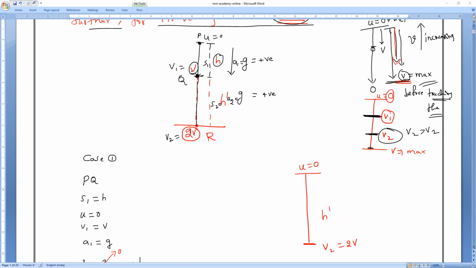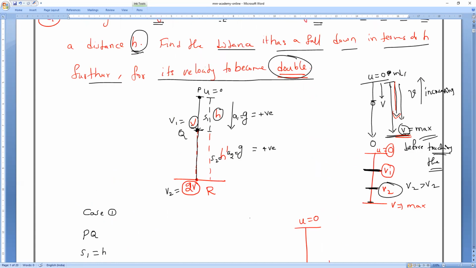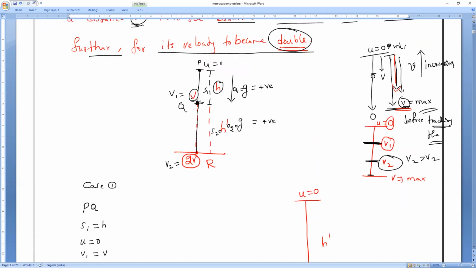That is what you have to remember. Any problem for anybody? You can ask me. So that is what I'm assuming. So what I assumed Q to R, what is the height? I assumed it as a height. What is that? H dash.